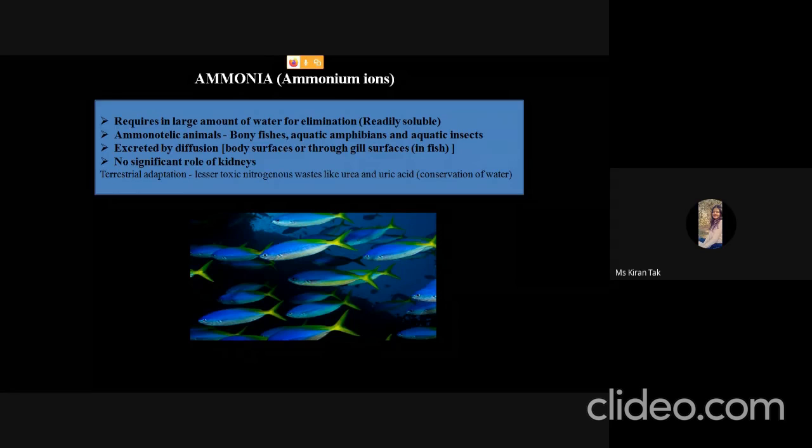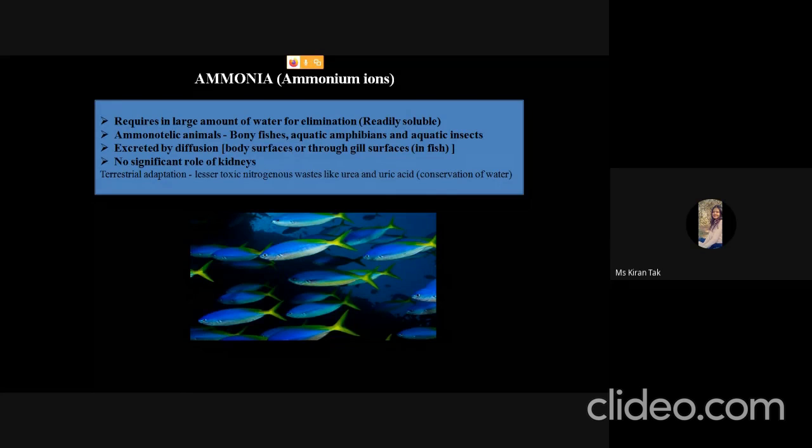Sometimes the ammonia is diffused from the body surfaces, or it can be released through the gill surfaces in fishes. But the terrestrial organisms adapt for the conservation of water. So the ammonia is converted into less toxic products like urea and uric acid for the conservation of water.